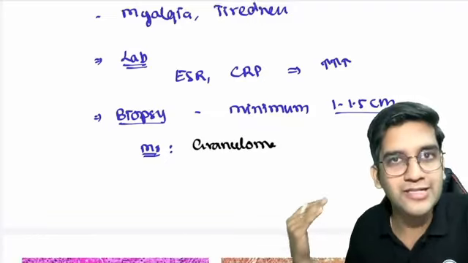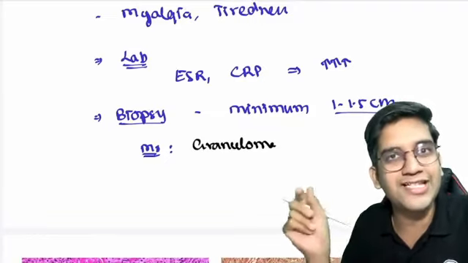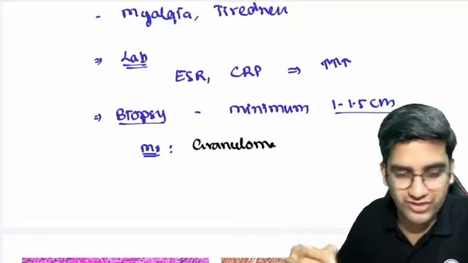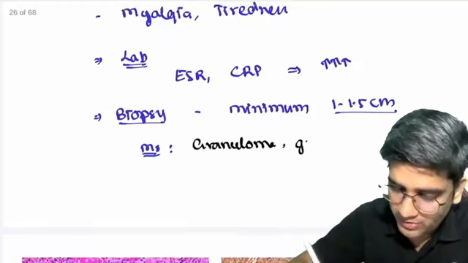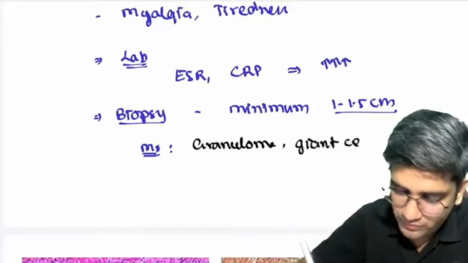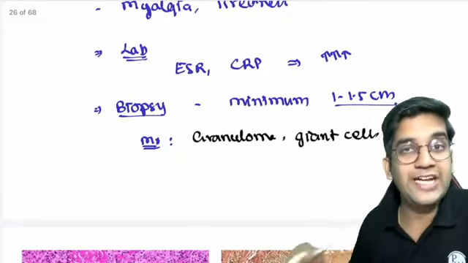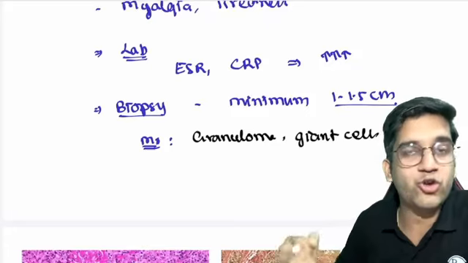If you are not understanding that, look at the name, giant cell arteritis. Giant cell is nothing but union of activated macrophages, right? You will see granuloma and you will see giant cells. I need to prove that it is chronic inflammation. I need to prove that tissue is being destroyed here.